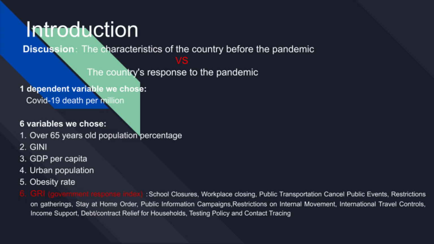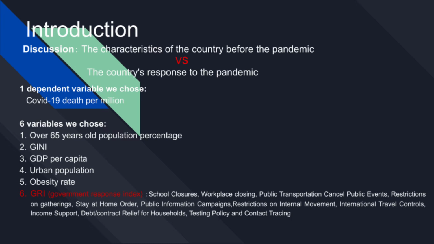At first, according to our daily news and some experiences in our own countries, we agreed that the differences in the performance of countries should be reflected in the country's response to the pandemic. But by analyzing the 5 basic variables, over-65-years-old population ratio, Gini, GDP per capita, urban population, and obesity rate, we found that the characteristics of a country before the pandemic do indeed play a decisive role in the differences in the performance of countries.